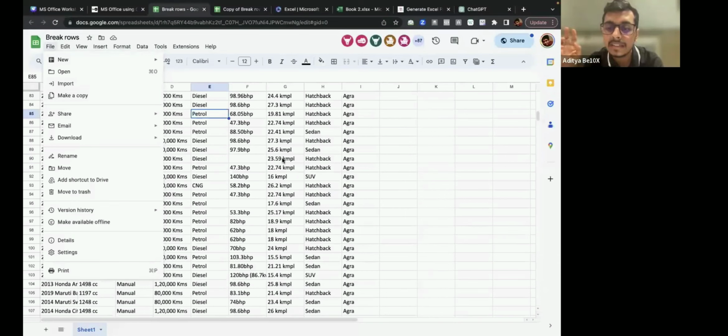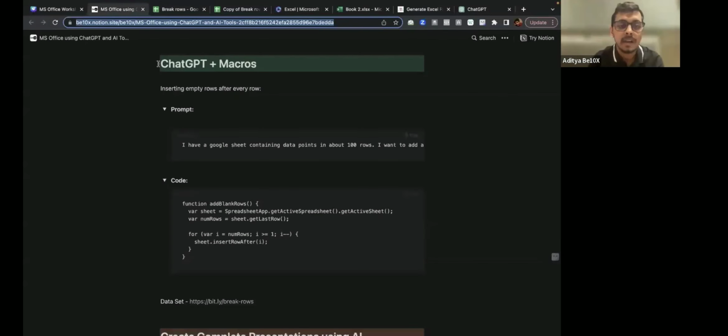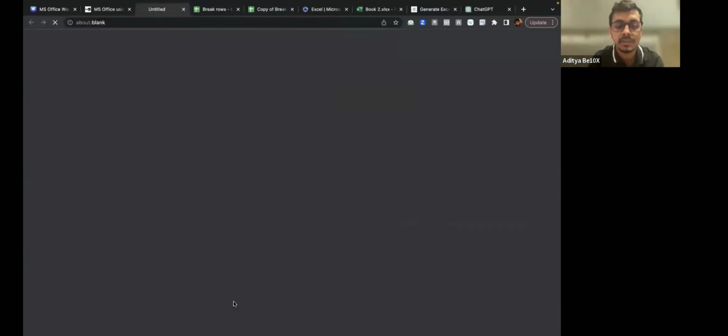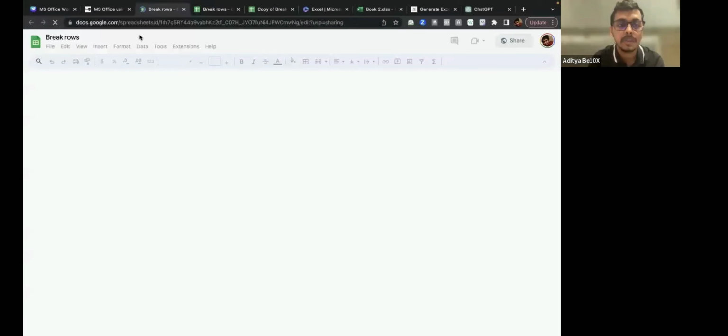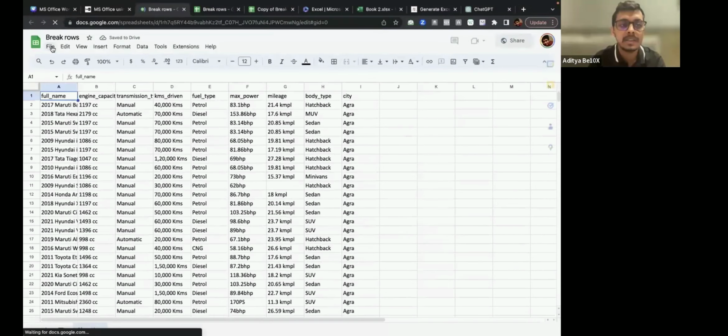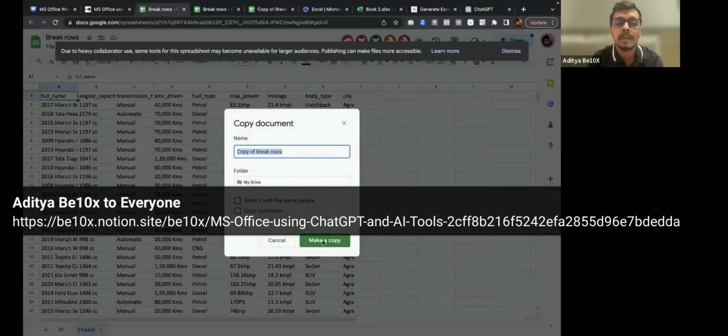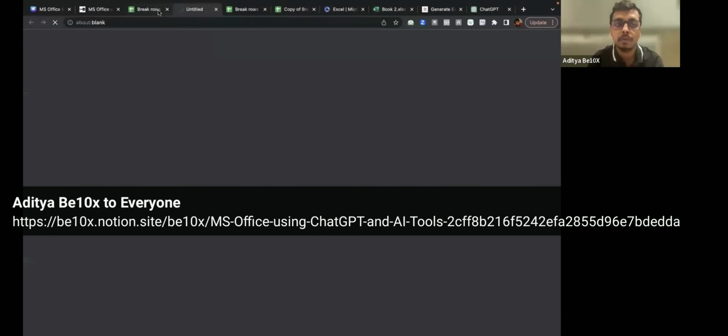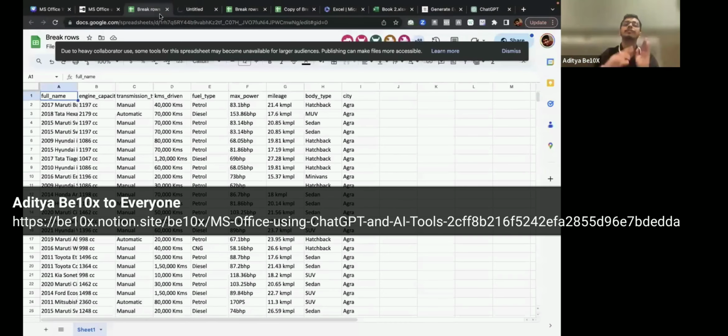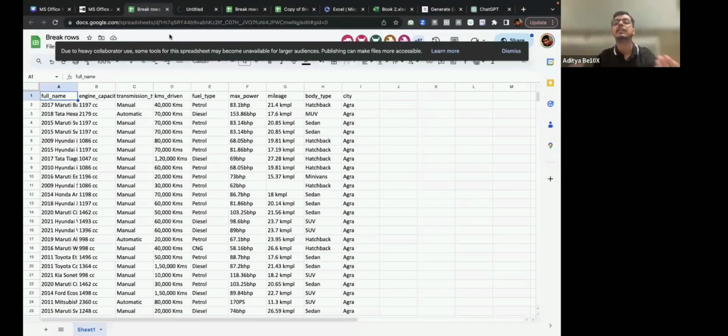Yes, clear? Can you repeat? Okay, what I've done, I've gone to this Notion page, sharing the Notion page link once again. Once you go to the Notion page, click on this dataset. Once you click on this dataset, click on file, click on make a copy. Make a copy might have been disabled for you because a lot of you are trying it right now. Try after a few minutes and it will work for you. Sounds good? Clear?